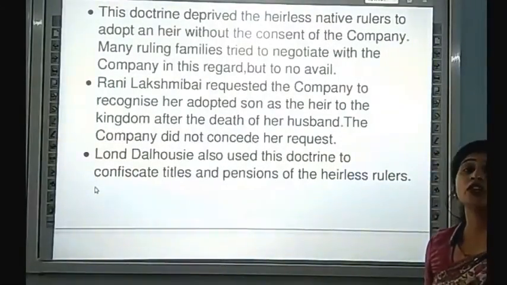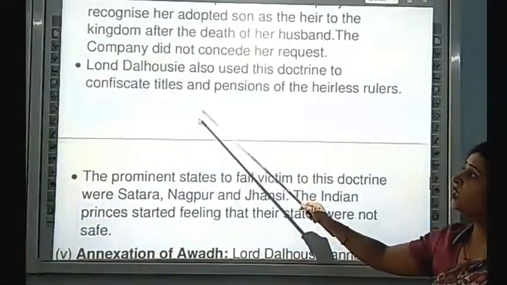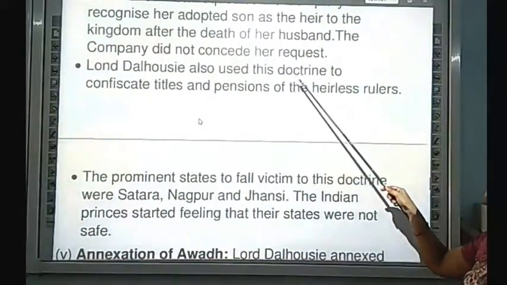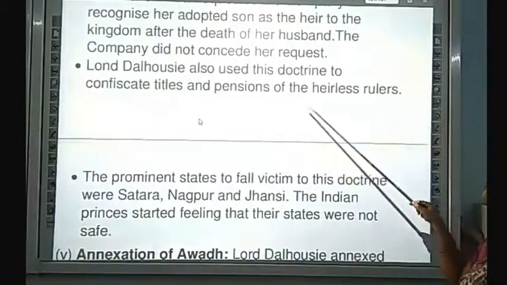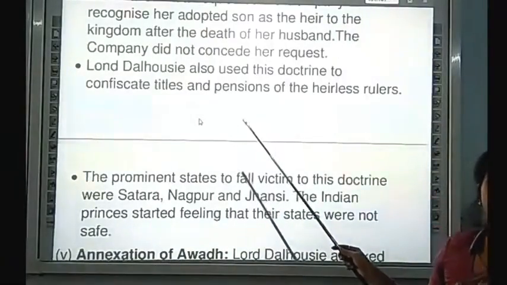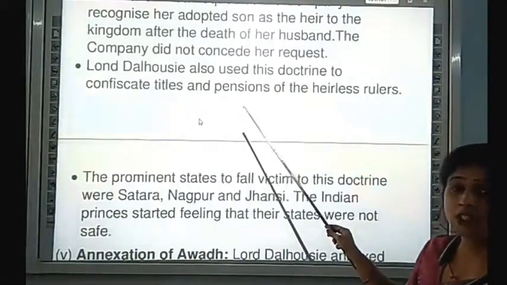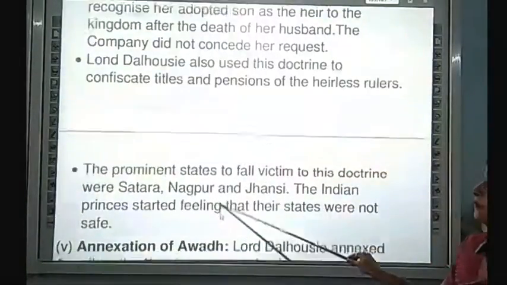They just did not approve it. Lord Dalhousie also used this doctrine to confiscate titles and pensions of the highest rulers. Rulers who were adopted did not get the pension.